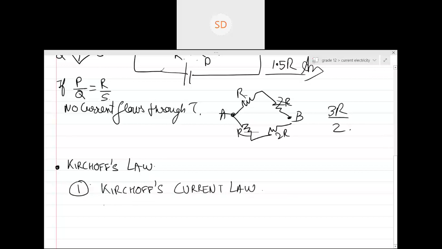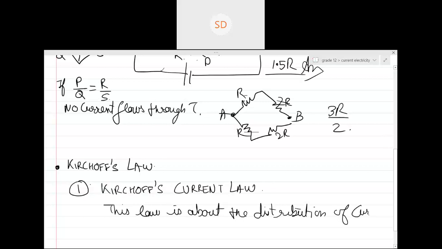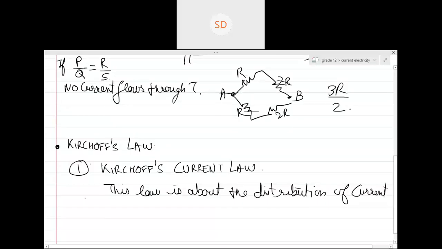So basically what is this law? Write down, guys. Are you writing this? This law is about the distribution of current at a junction or node or joint, whatever you want to name it, in an electric circuit, anywhere.